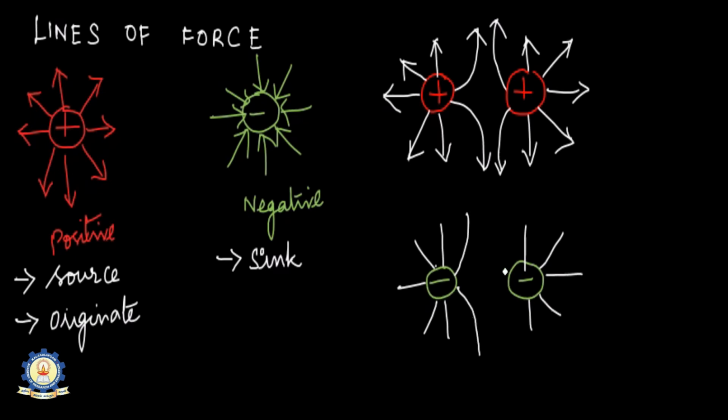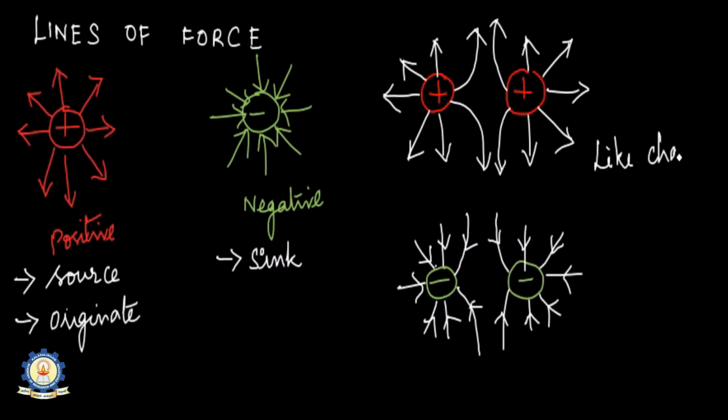Already we have seen that like charges repel each other. How do these lines of force support this repulsive nature? See how the lines of force don't sink into the other like charge, whereas they repel and move apart. The same lines of force can also be marked for negative charges.